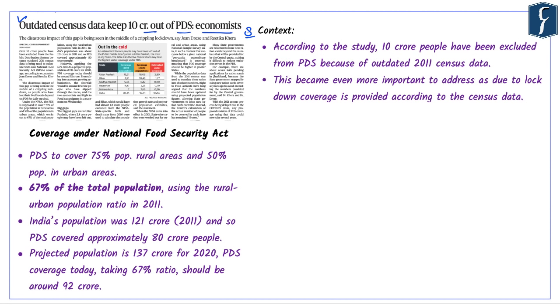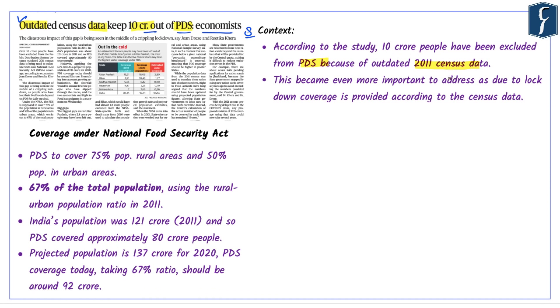Page number 8 of today's newspaper has highlighted a very important piece of information which talks about outdated census data keeping 10 crore people out of the public distribution system. Now, economists Jean Drèze and Ritika Khera have highlighted that over 10 crore people have been excluded from the public distribution system because the data that we have used from the 2011 census is obsolete in nature.